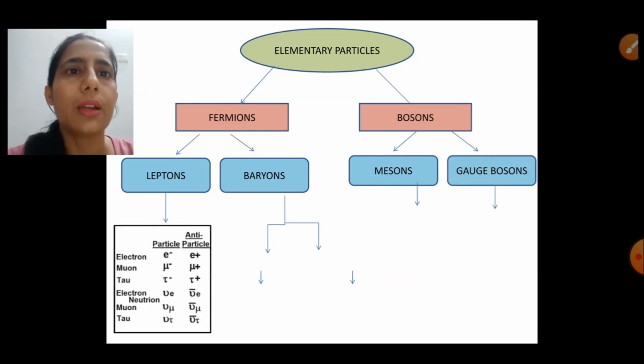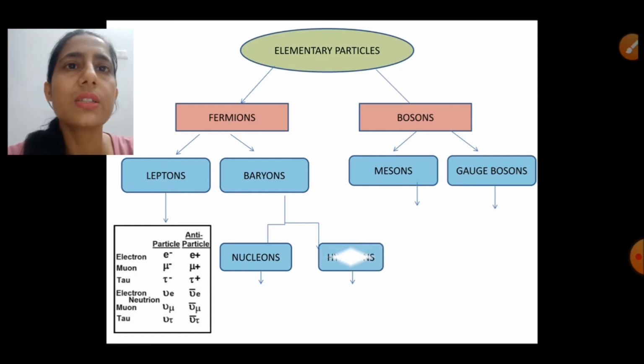If we have a look at the lepton family, as we already discussed, there are a total of 12 particles: electron, muon and tauon, and their corresponding neutrinos and antineutrinos. In the case of baryons, there are two further classifications. One is nucleons, where we have neutron, proton and their antiparticles, and the second is hyperons.